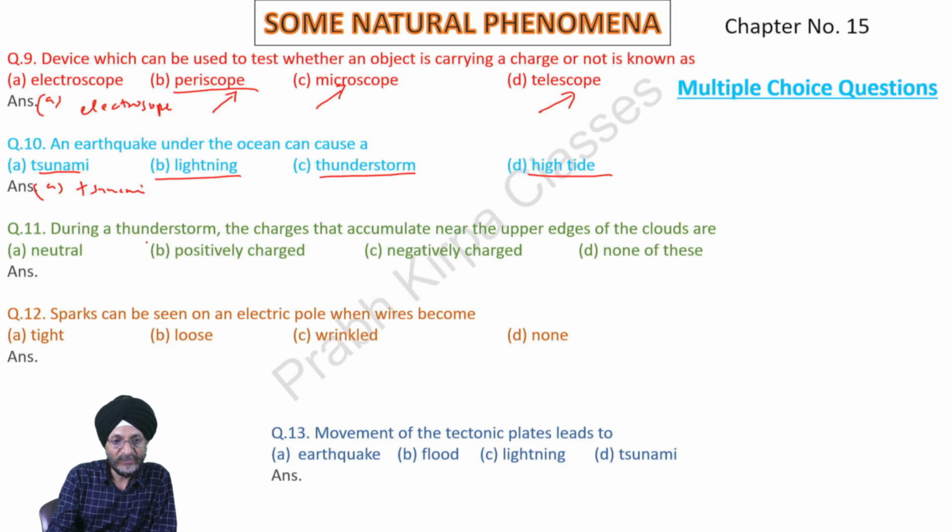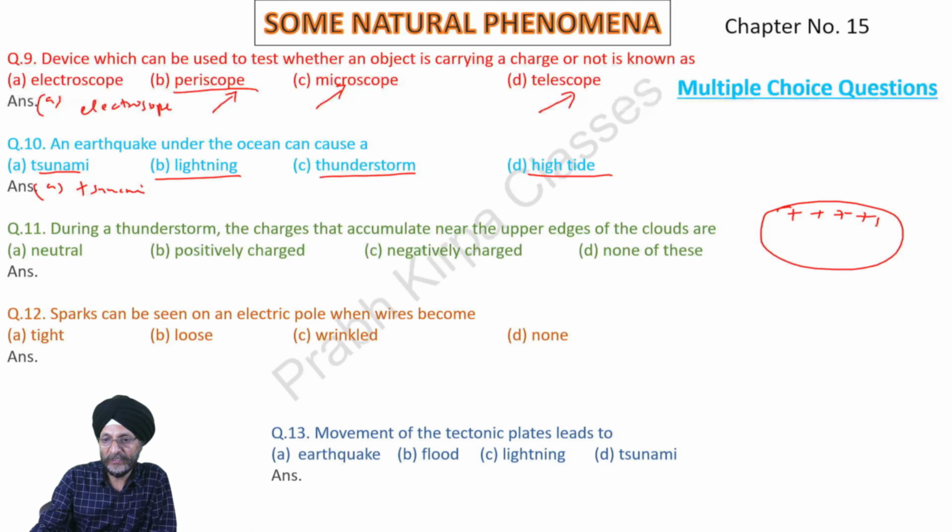Next, 11th, during a thunderstorm, the charges accumulating near the upper edges of the clouds are. Suppose this is a cloud. Here at the upper end there will be the positive charge, and at the lower end there will be the negative charges. So charges accumulating near the upper edges are positively charged.